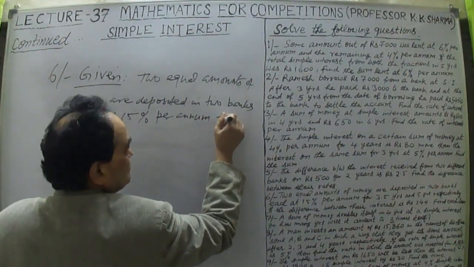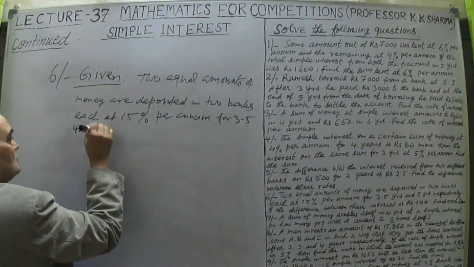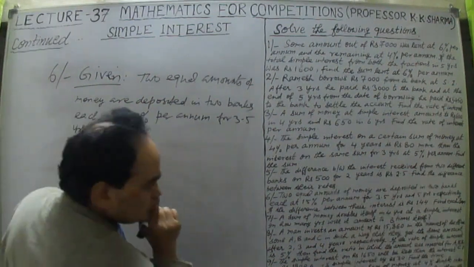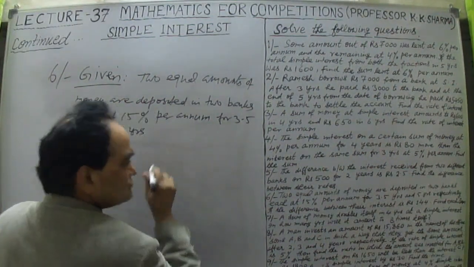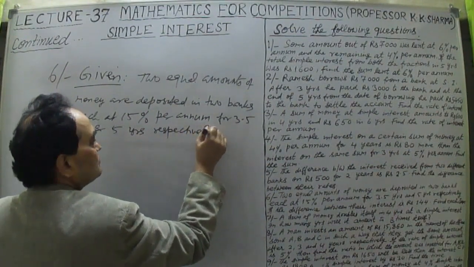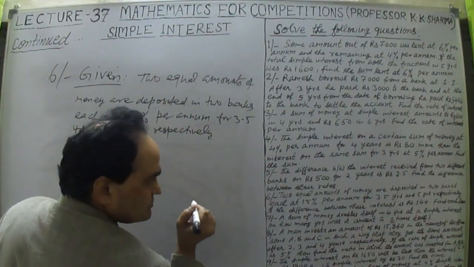The times are different, 3.5 years and 5 years respectively. This is the point here, very important. The times are different, 5 years and 3.5 years.